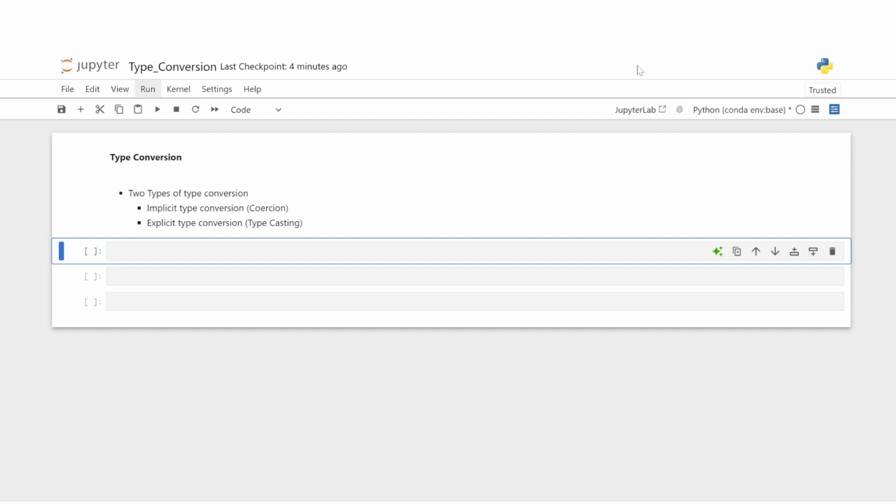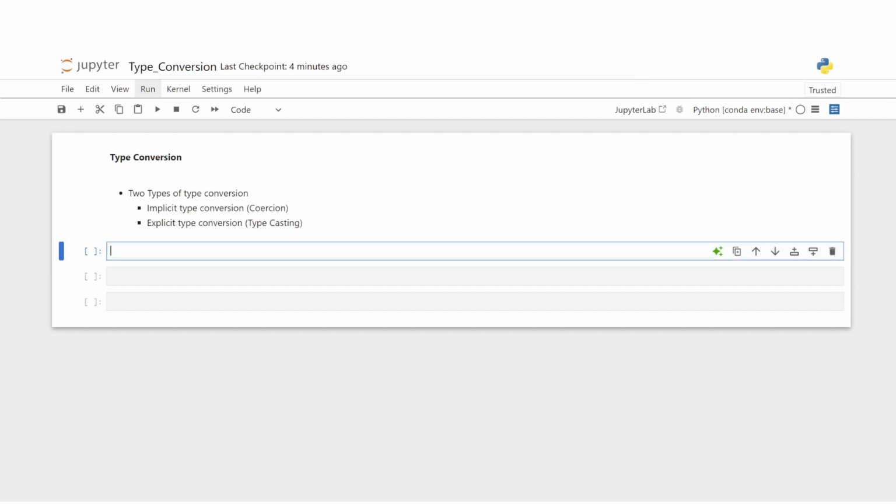Now, first starting with the implicit type conversion or coercion. Python automatically converts one data type to another when doing an operation between mixed types without loss of information. Now, let's look at an example of implicit type conversion.